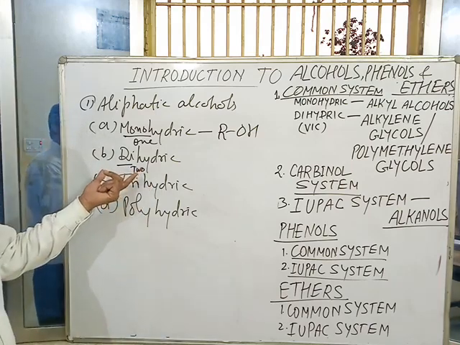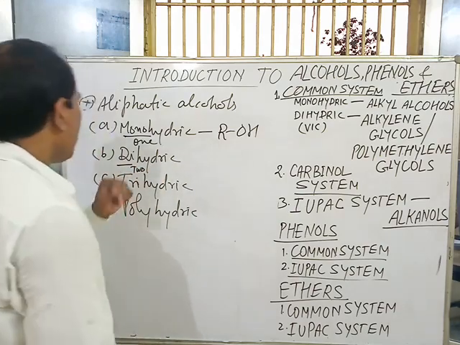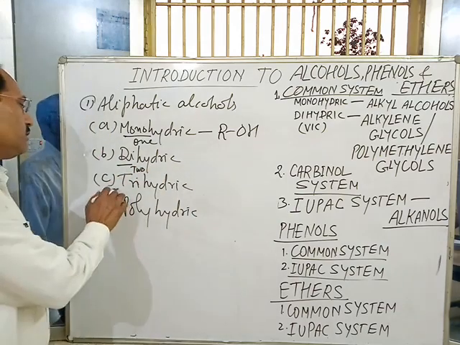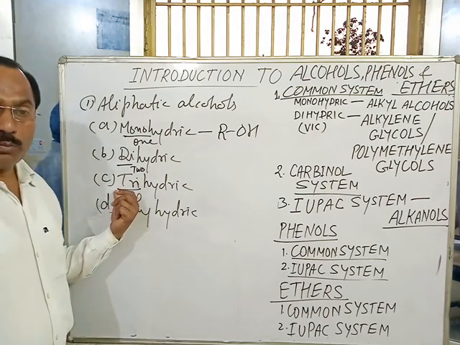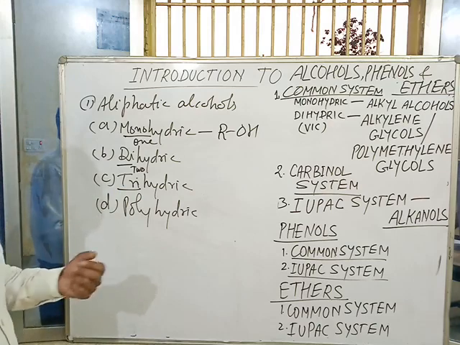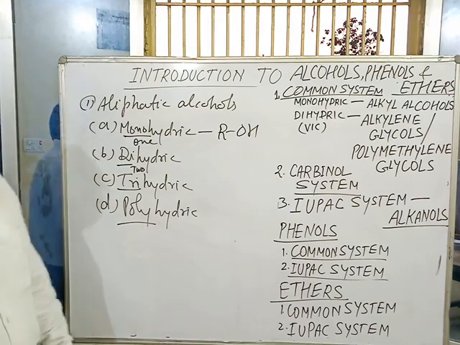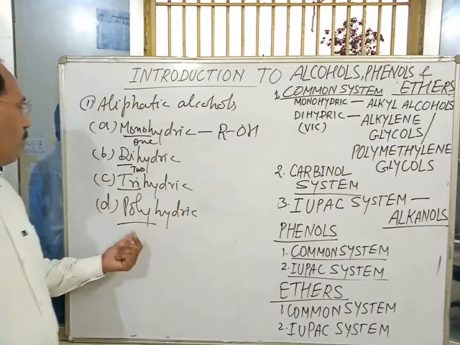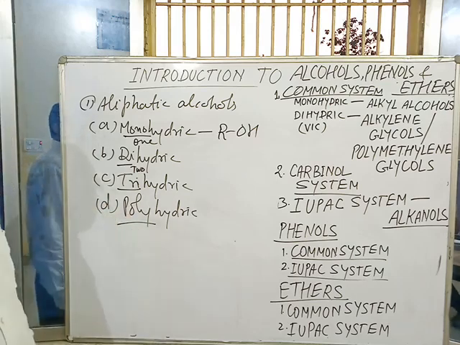Alcohols containing two OH groups are called dihydric alcohols. Tri means three. Alcohols containing three OH groups are called trihydric alcohols. And poly means more than three, so alcohols containing more than three OH groups are called polyhydric alcohols.